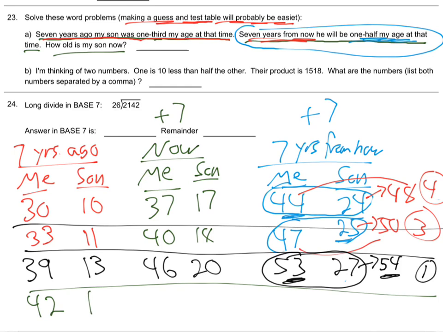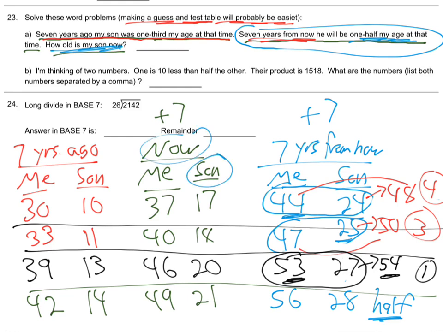And then 1/3 of that is 14. Then add 7, 49, add 7, 21, add 7 again. And you get 56, 28. That's it. That's half. That's exactly half. You can check it on your calculator. So what's the question? How old is my son now? Son now 21. The son's 21 now.